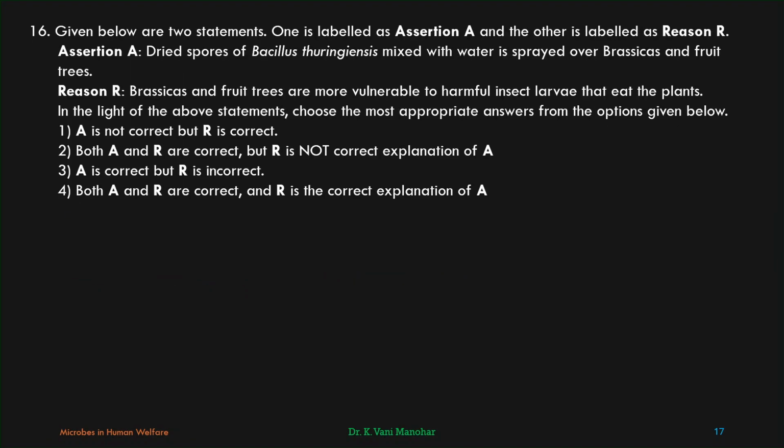Assertion reason type. Assertion is dried spores of Bacillus thuringiensis mixed with water is sprayed over brassicas and fruit trees. This is the textbook statement. The statement is correct. Reason: brassicas and fruit trees are more vulnerable to harmful insect larvae that eat the plants. Absolutely true. So that is why sprayed over brassicas and fruit trees, because they are more vulnerable to harmful insect larvae, particularly butterfly larvae. So A is correct, R is also correct, and reason clearly explains the assertion. So fourth option must be selected.